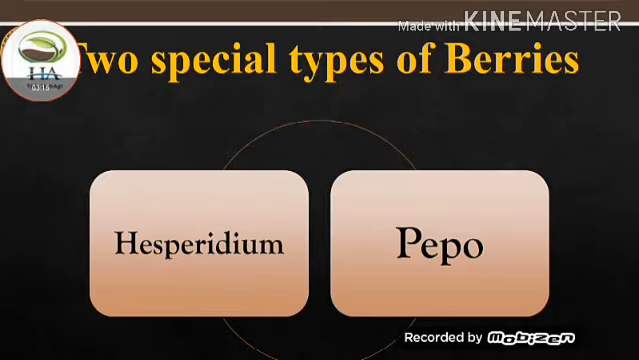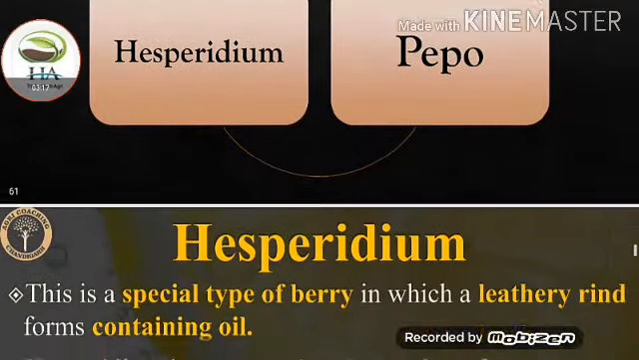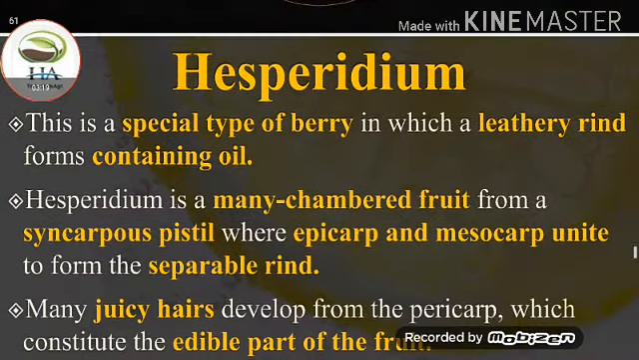Two special types of berries are hesperidium and pepo. Hesperidium is a special type of berry in which a leathery rind forms, containing oil. Hesperidium is a many chambered fruit from a syncarpous pistil where epicarp and mesocarp unite to form the separable rind. Many juicy hairs develop from the pericarp, which constitute the edible part of the fruit.